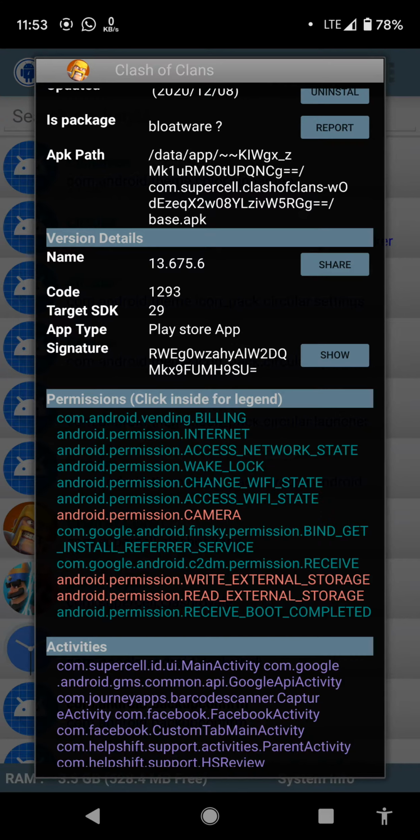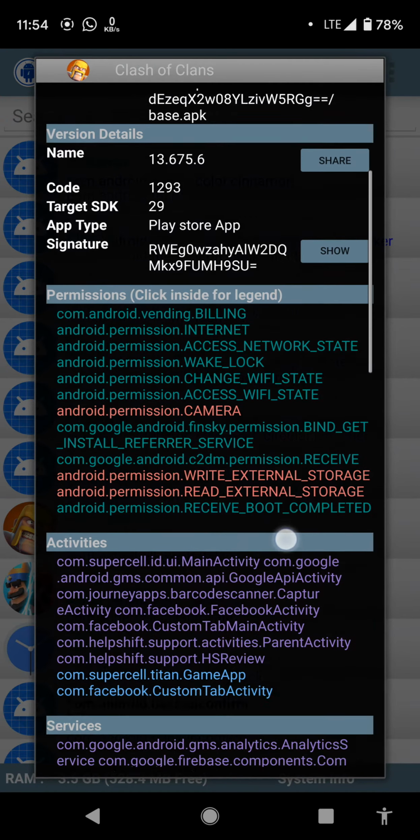There are two types of permission here, which are normal permission and dangerous permission. The dangerous permissions are camera, write external storage, and read external storage. These three permissions are very crucial, and the user or phone owner should be aware that they are granted for the system to run. The normal permissions that this application uses are billing, internet, access network state, wake lock, change Wi-Fi state, access Wi-Fi state, and also receive and receive boot completed. So this is for Clash of Clans.